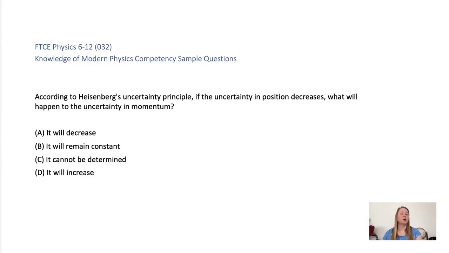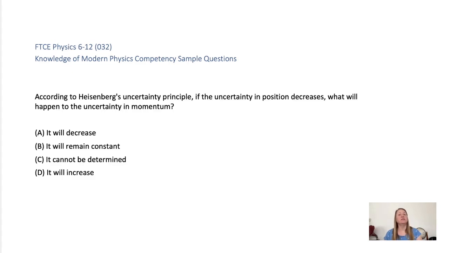According to Heisenberg's uncertainty principle, if the uncertainty in position decreases, what will happen to the uncertainty in momentum? A, it will decrease. B, it will remain constant. C, it cannot be determined. Or D, it will increase.